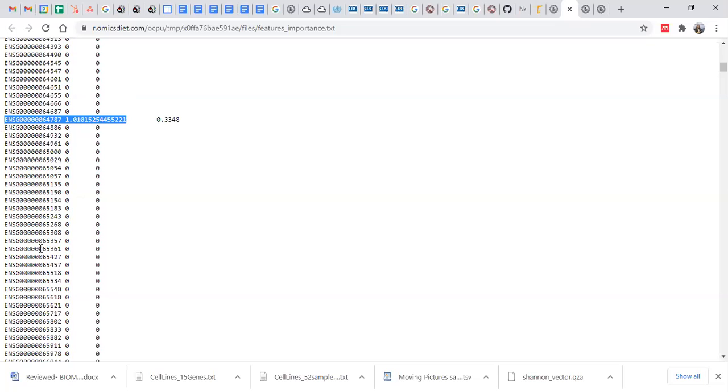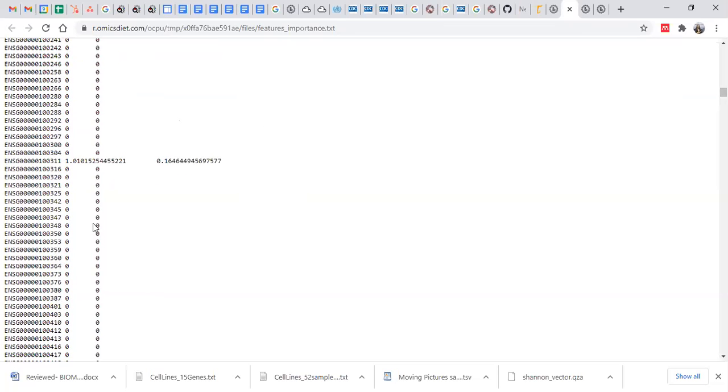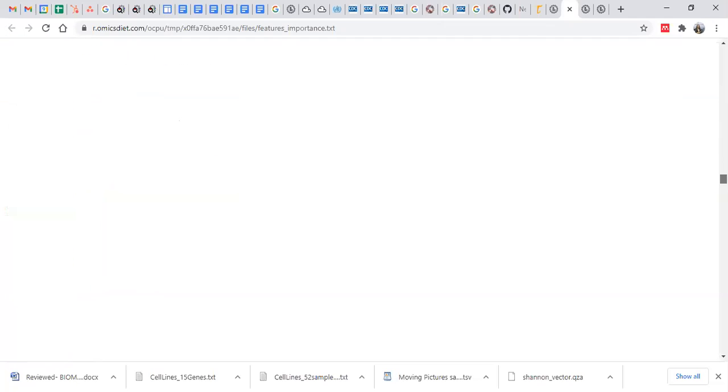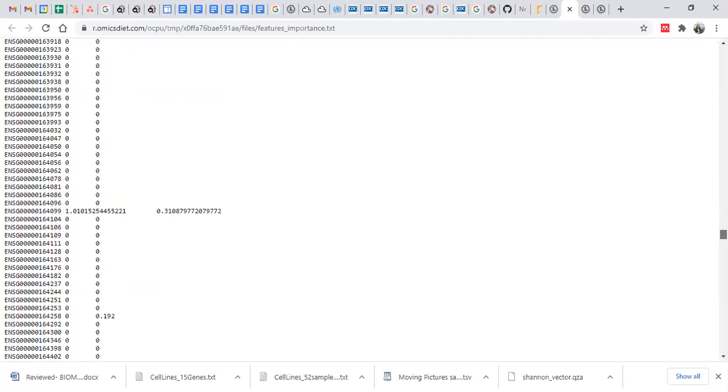So once you have these features, you can select them and remove all those features which are not affecting, which have no effect on the performance. Based on this table, you can eventually select only important features.